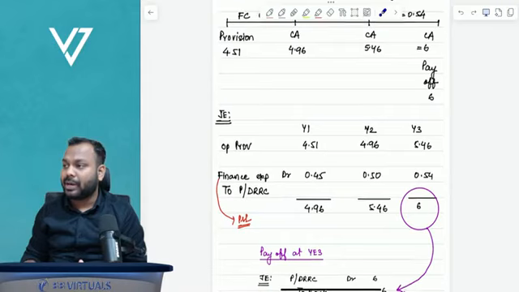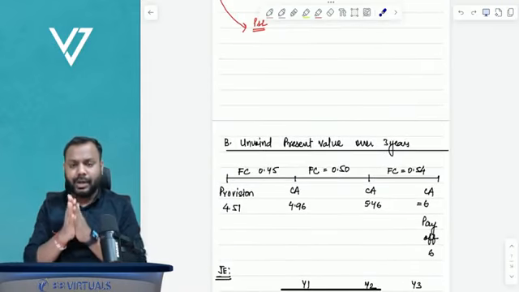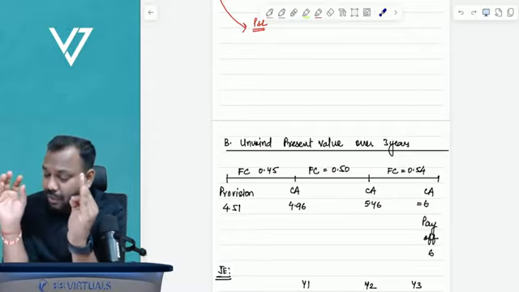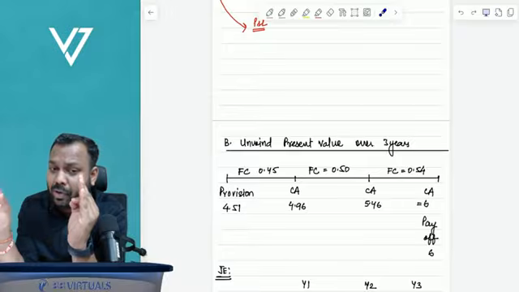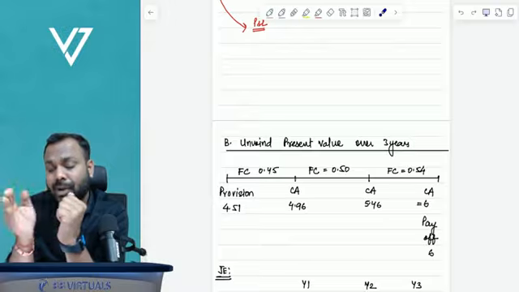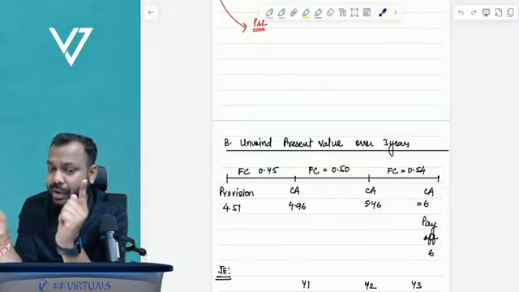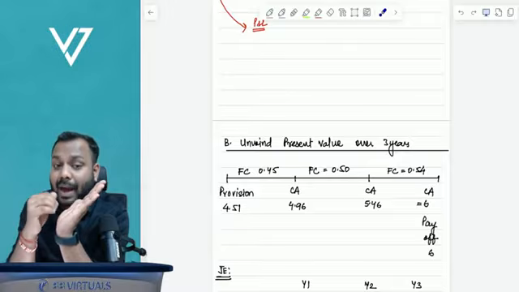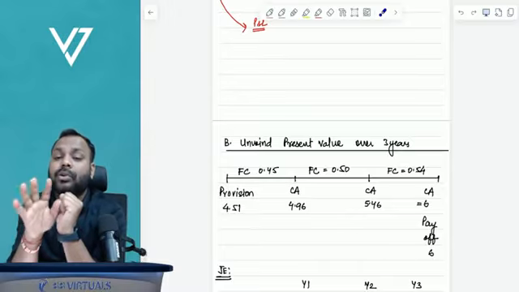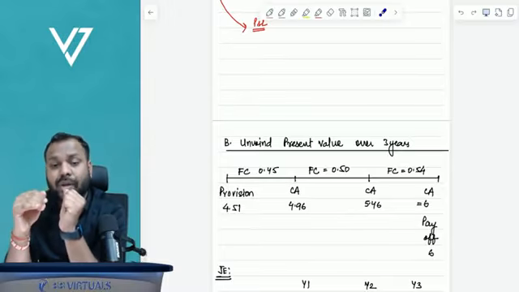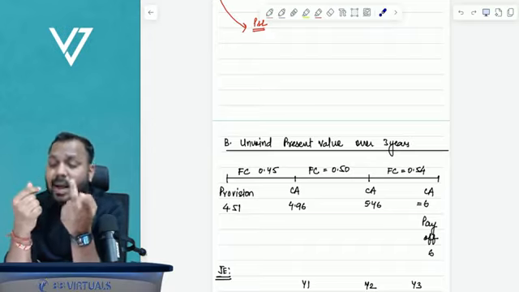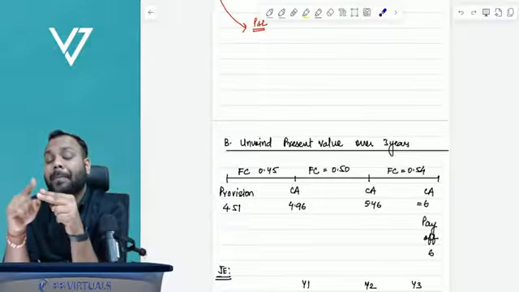Tell me guys, are you understanding this example? So basically what we did on the date of initial recognition, we capitalized the decommissioning cost at its present value to the cost of the asset. Subsequently, we depreciate the asset over its useful life, and we amortize or unwind the provision using the same rate which we used to compute the present value. Now, while unwinding, we record finance cost. Both the depreciation and the finance cost will go to P and L.